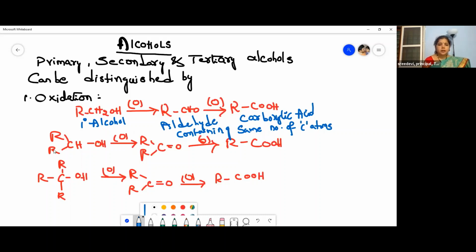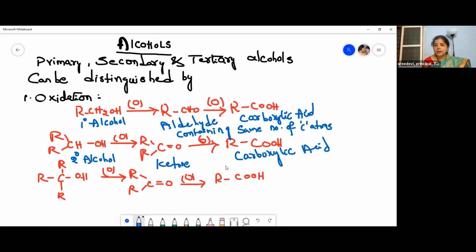This is a secondary alcohol. A secondary alcohol on oxidation gives a ketone, which on further oxidation gives a carboxylic acid. Now, what is the difference? The difference is here: it gives a ketone which has the same number of carbons, but it gives a carboxylic acid containing less number of carbon atoms. Understood? I hope you are able to understand this.